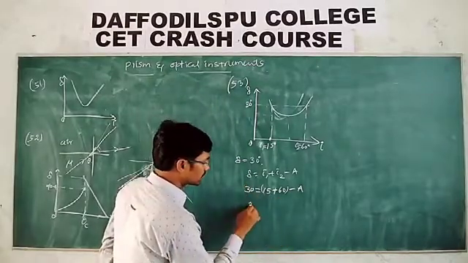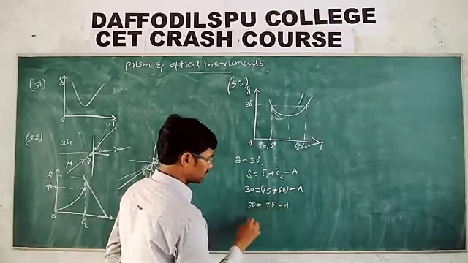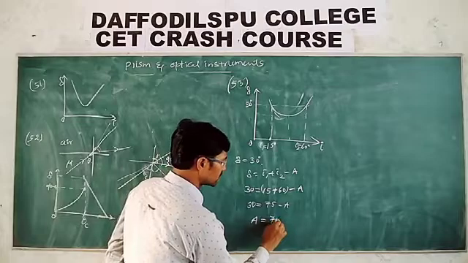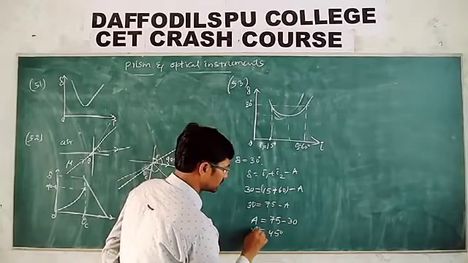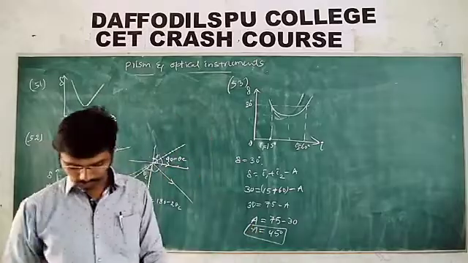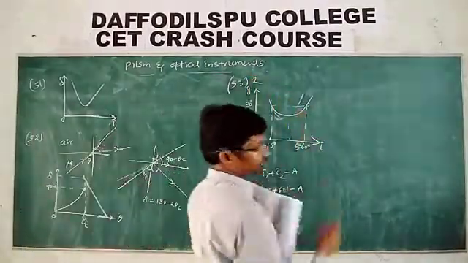Now what will be here? 30 is equal to 75 minus A. Then A is equal to 75 minus 30, which is 45 degrees. Which option do we have? We get the second option.